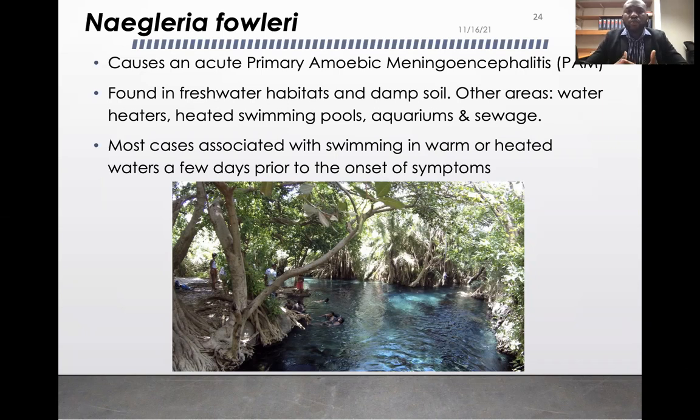So you can't find this in salty water. Most cases are associated with swimming in warm or heated waters for a few days prior to the onset of symptoms. I'm not saying this is a place where the parasites are, but a similar kind of setting could be, especially in a tropical setting. However, this is a very rare disease. Since the 1960s, there are about 140 to 145 known cases by the CDC in the world, and the survival rate is very low. Only 3 to 4 survivors are known among the diagnosed cases. So it's quite a notorious infection.